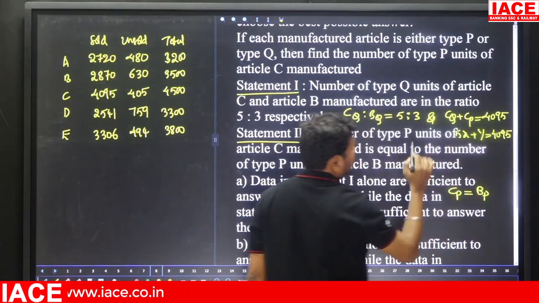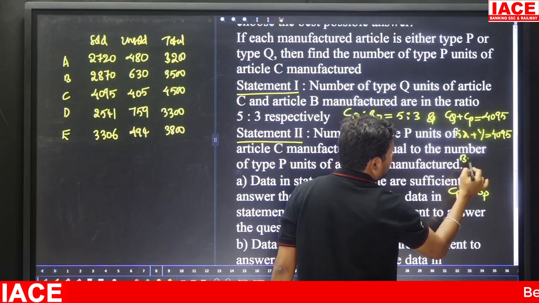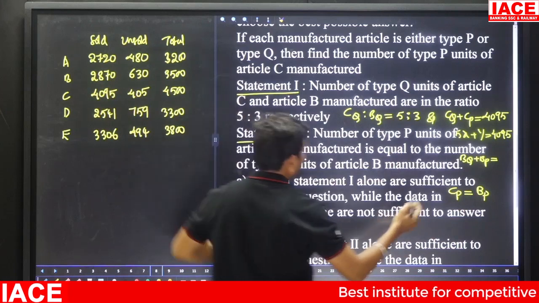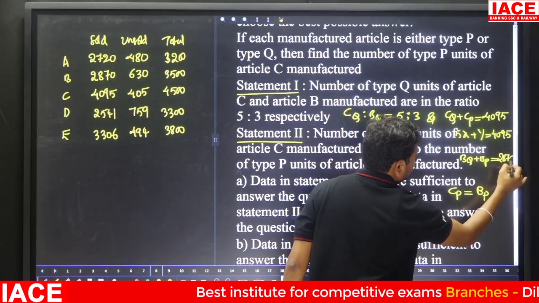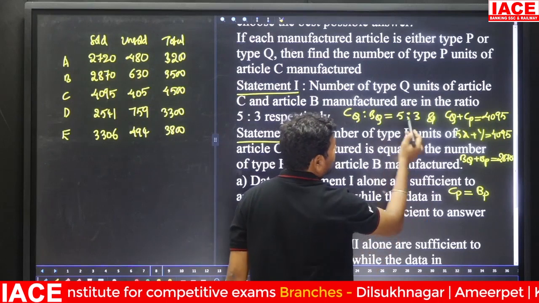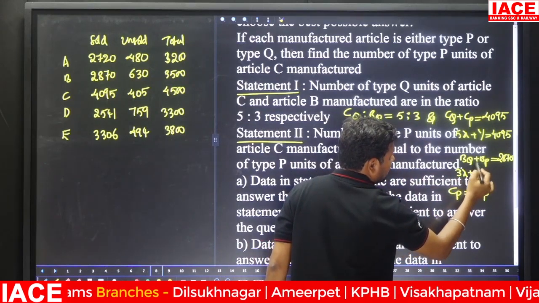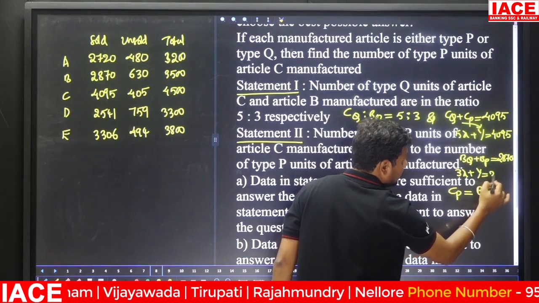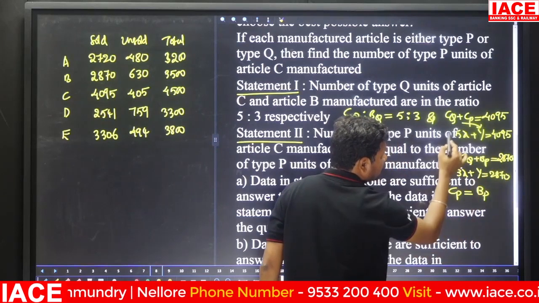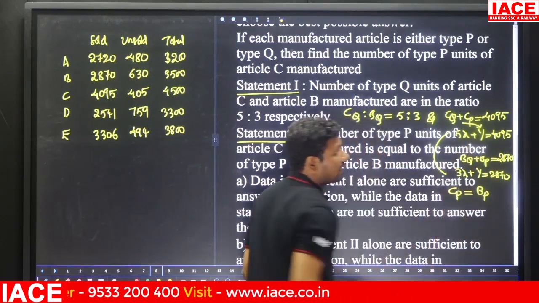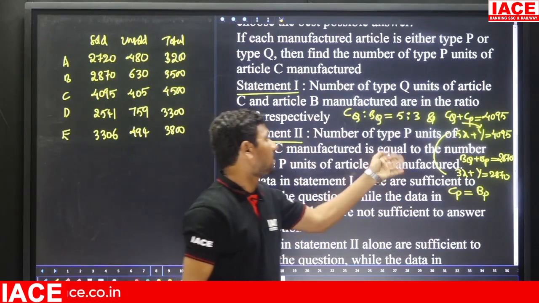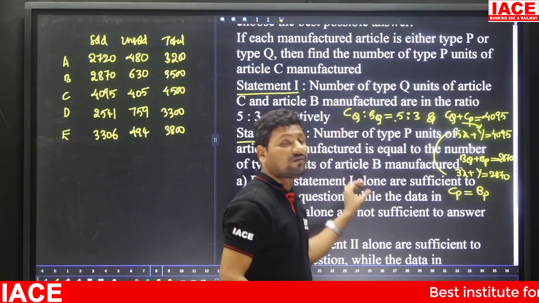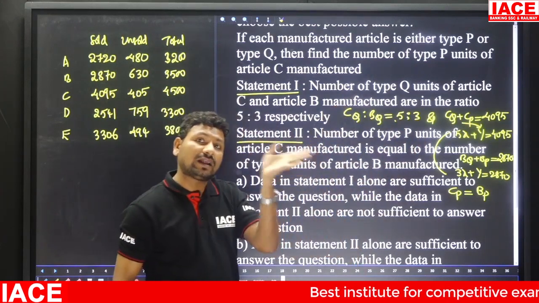4095. Next, another condition: Bq plus Bp is equal to 2870. In this, Bq we can write as 3x plus Bp. You can observe that Cp is equal to y, then Bp is also equal to y, so it is 2870. Here y will be cancelled. When you solve, 5x minus 3x is equal to 2x, and 4095 minus 2870 will apply, you will get the x value. Once you get the x value, we will write the 5 value and 3 value. From the total value, the Cq value will be removed. In Q units, the C value will be removed.